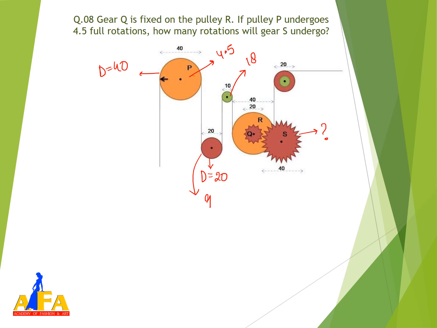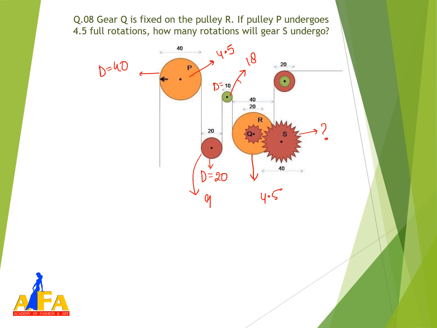Now again, this diameter is 10, and for the pulley R, the diameter changes to 40 centimeter, right? So your rotation will become 1/4, right? It means it is having the rotation of 4.5.